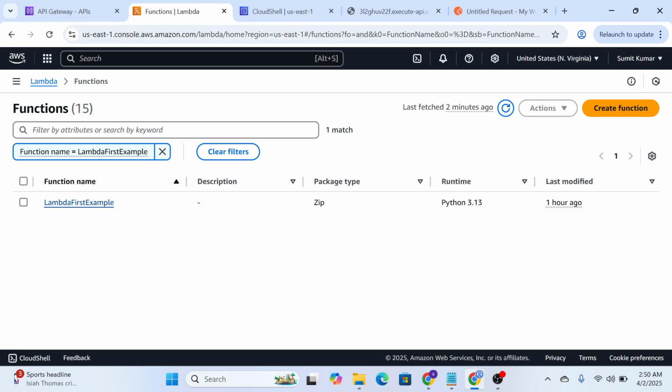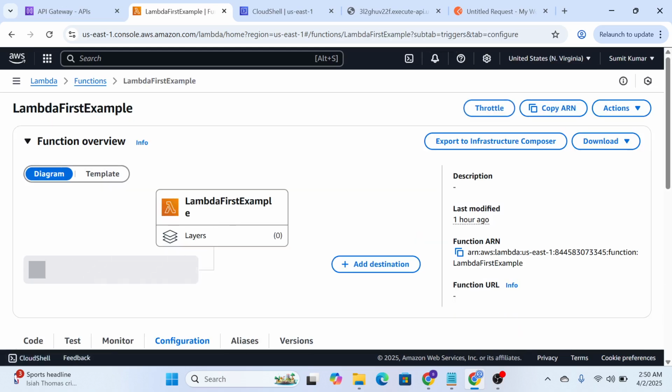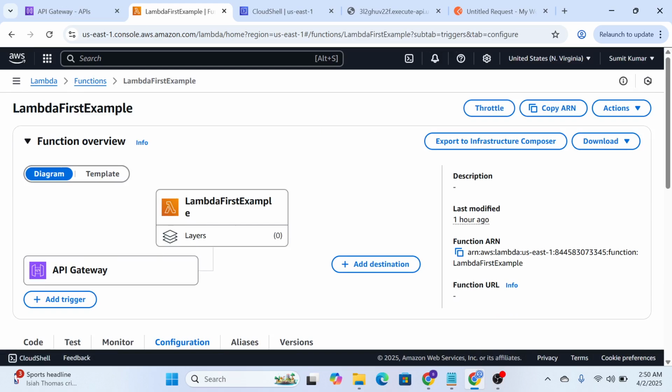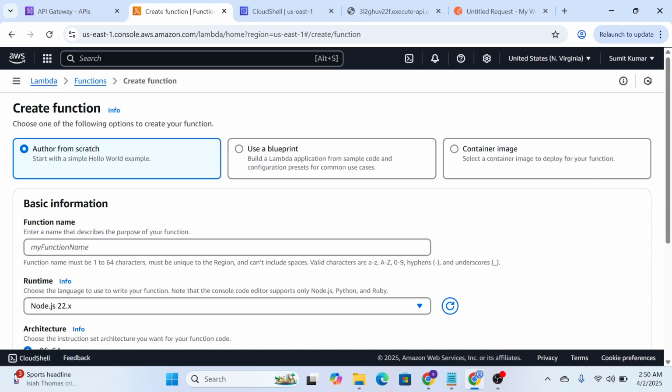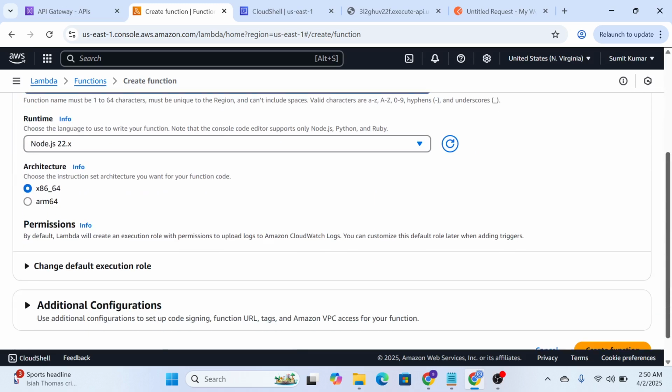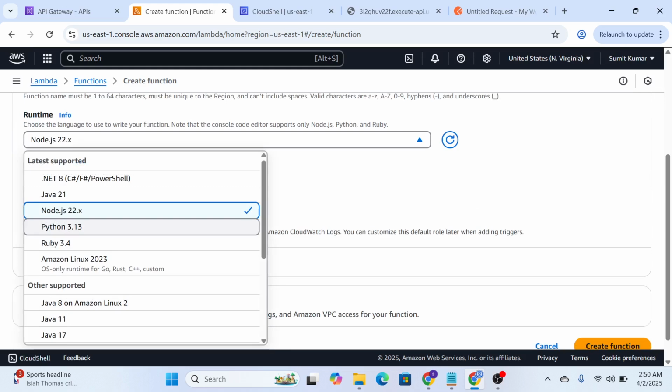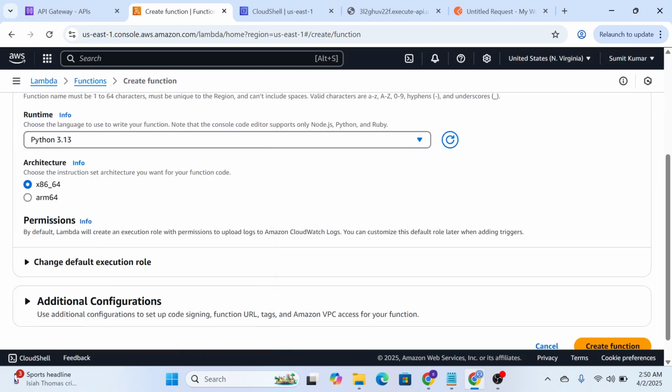Now you know that this is your Lambda first example that you had created. Okay. Now let's go back to the function again and create one more function for you. Call it Lambda with security. I hope I'm spelling it correctly. I again don't want Node.js. You can have it if you wish. Do not hesitate to do that.